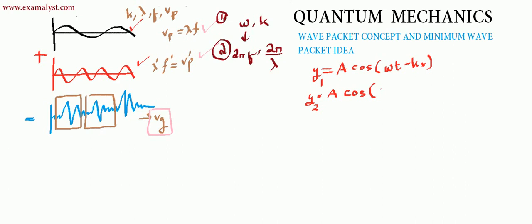And just a little bit of change in k. How to change k? Just add some extra k. It shows that the new wave has a different k. So y2 is a cos((omega plus del omega)t minus (k plus del k)x). Agreed? Now what to do? Now you just add them, so y equals y1 plus y2.